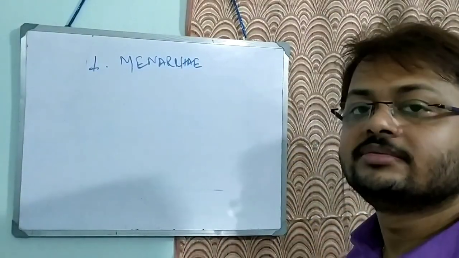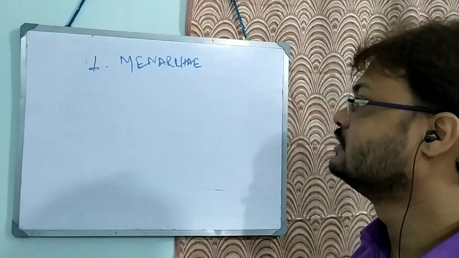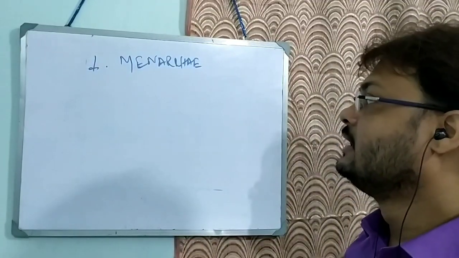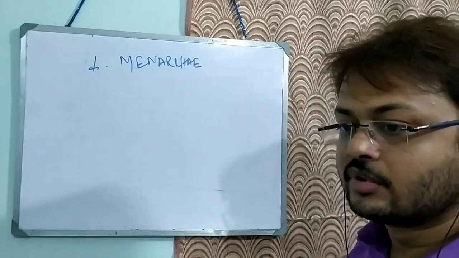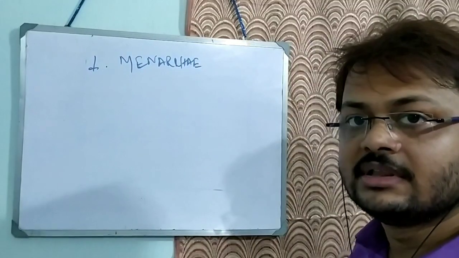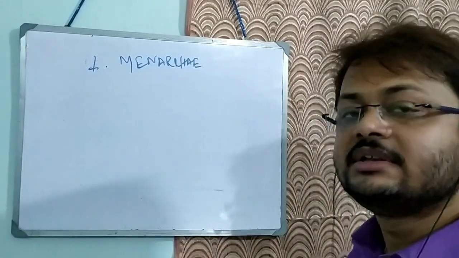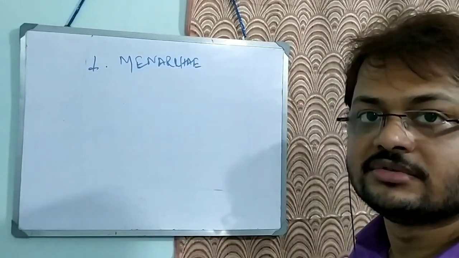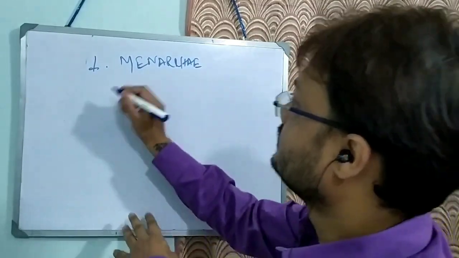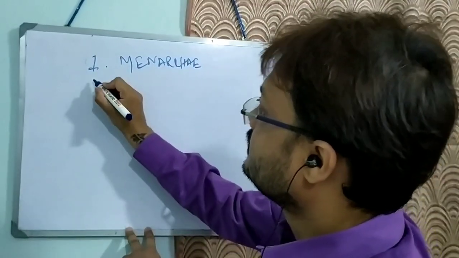In Indian girls, menarche usually occurs at the age of 10 to 12 years. If menarche occurs after 16 years, it is known as late menarche, and if up to 18 years a female does not menstruate, you must evaluate that person. So menarche is the initiation of menstruation.